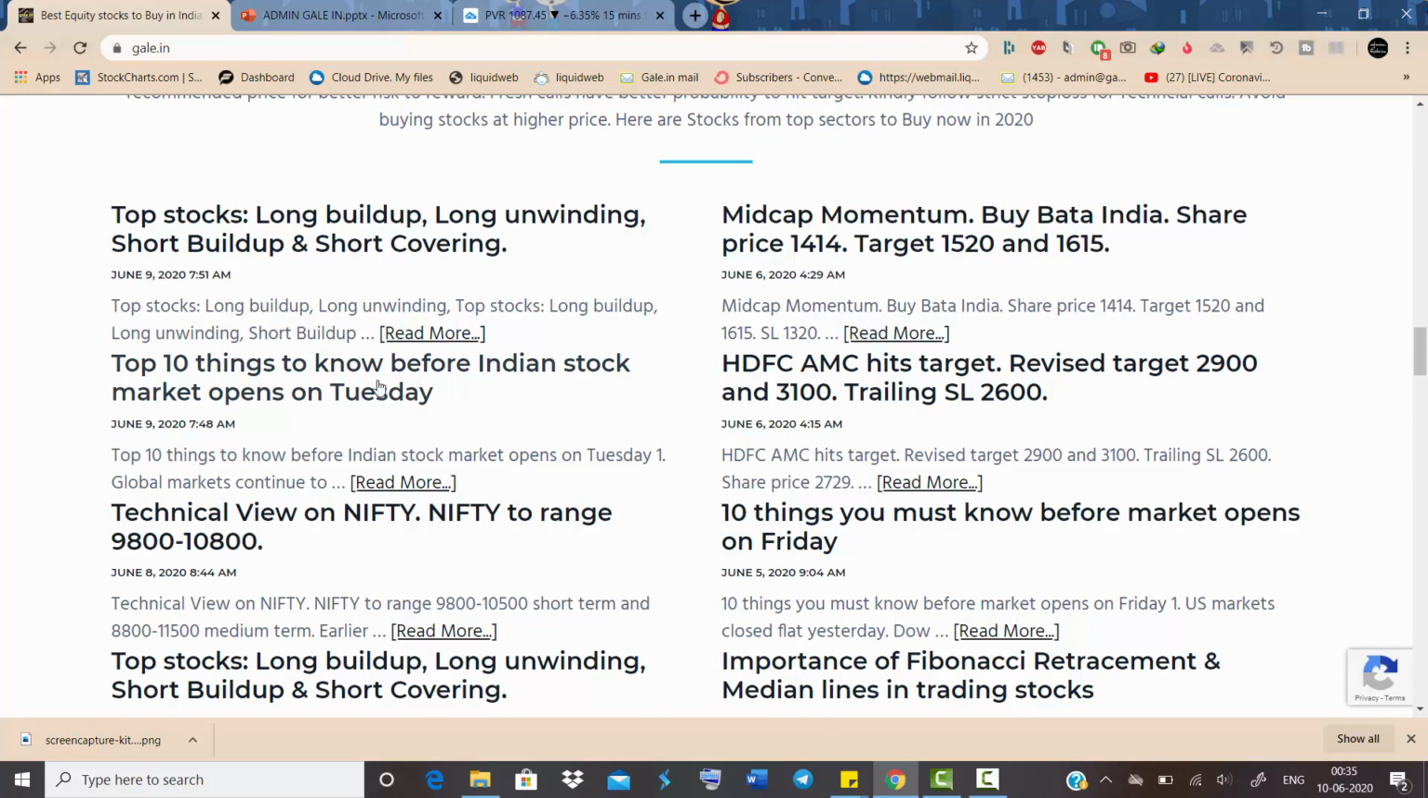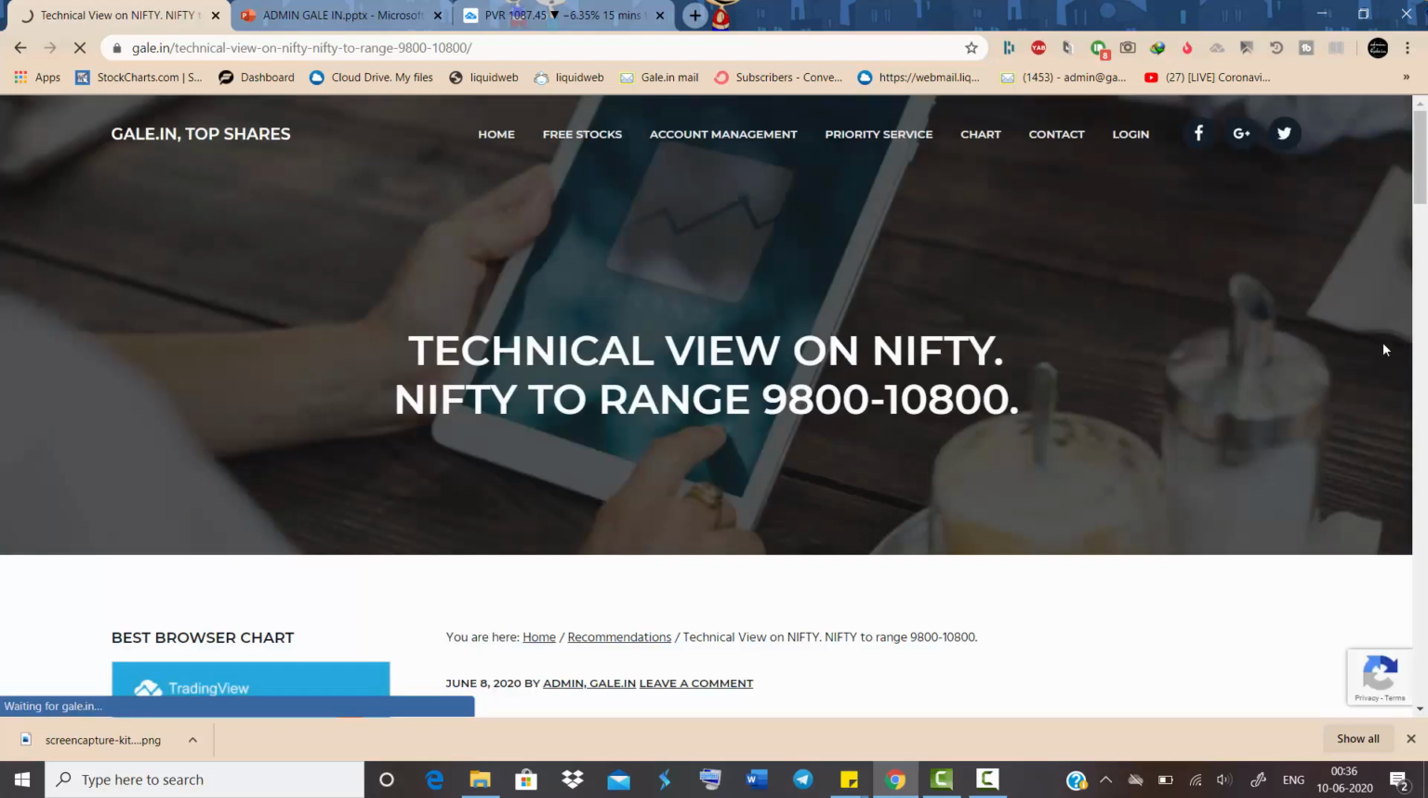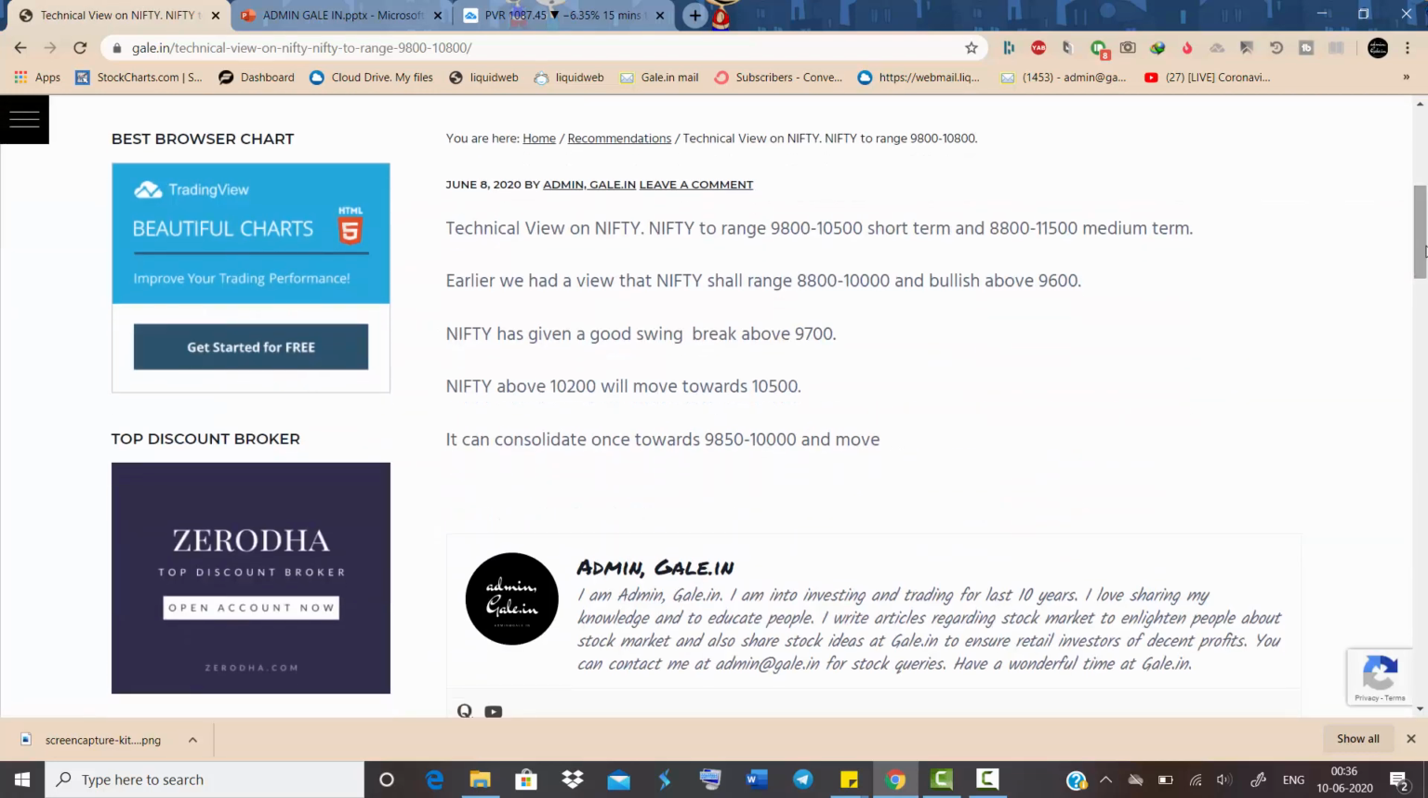You can check this top 10 things to know before stock market opens on Tuesday, and you can see this technical view on Nifty. This was posted on Monday. You can just click this once. So what we have said is technical view Nifty to range 9800 to 10,500 short term, 8800 to 11,500 medium term.